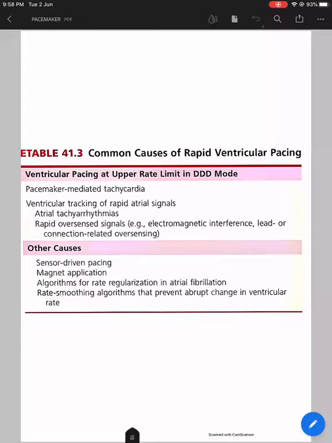Usually, whenever you apply a magnet, the pacemaker will go into asynchronous mode. The rate will be the magnet rate, 50, 60, 70, whichever is set for that device. Rarely, because of some algorithm malfunctions, magnet application can go into rapid ventricular pacing. Sometimes, yes, but rare.